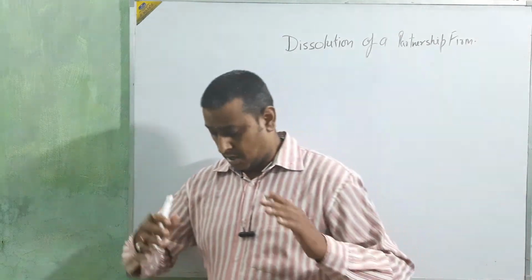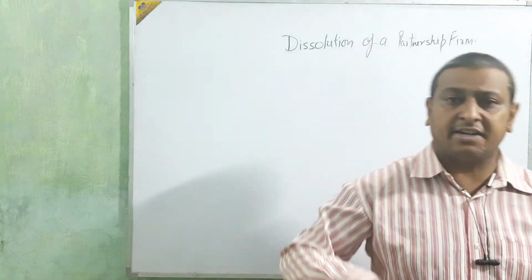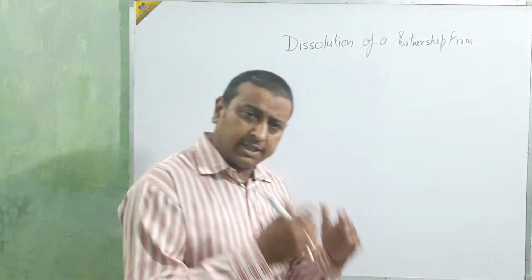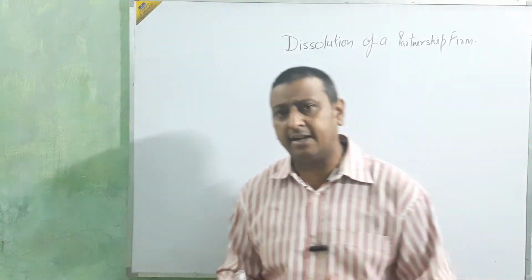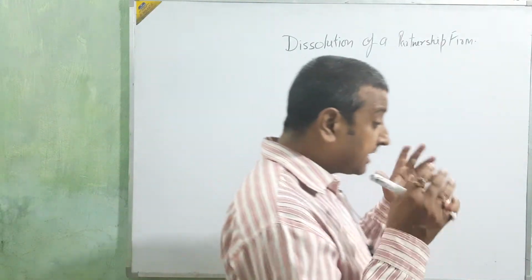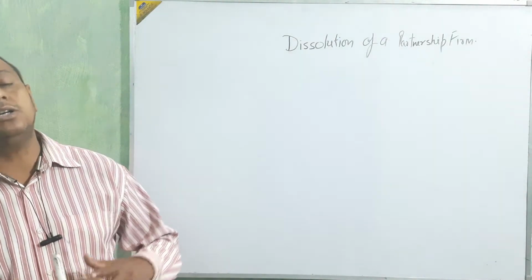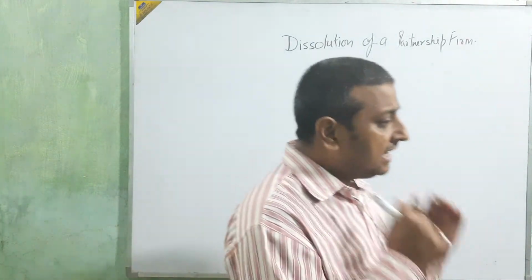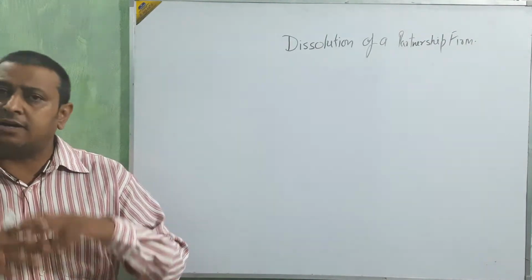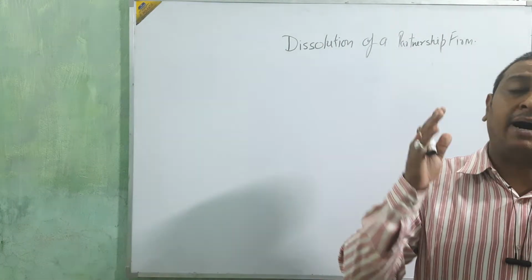Okay, beta? When they take any new partner, any partner retires, any partner dies, or there is a change in profit sharing ratio, or any other case by which any partners are affected, that is called dissolution of partnership. But in the case of dissolution of firm, we study when all partners remove or leave the firm, and the firm doesn't work, the firm is closed, that is called dissolution of partnership firm.